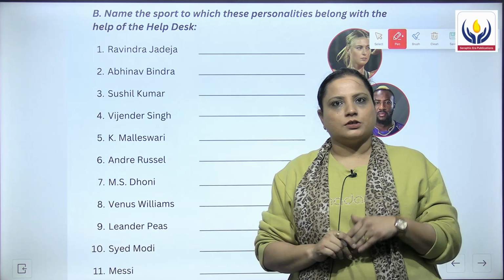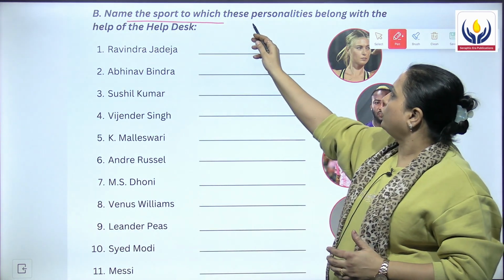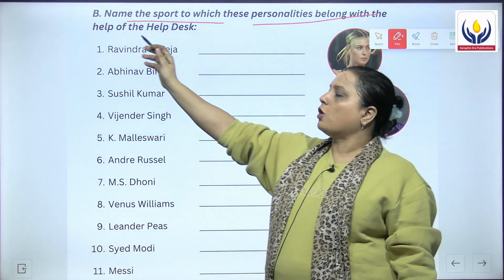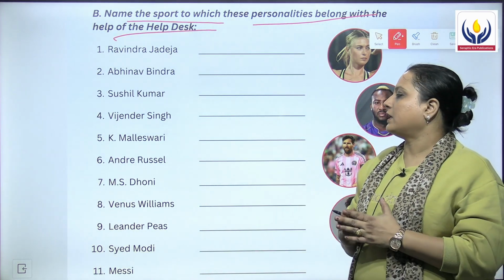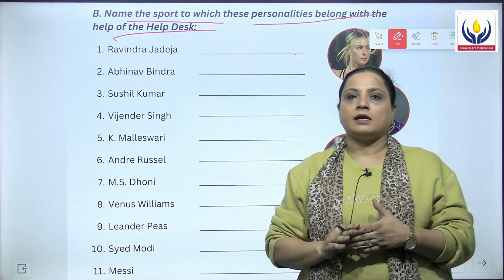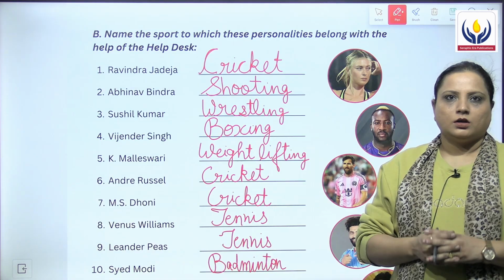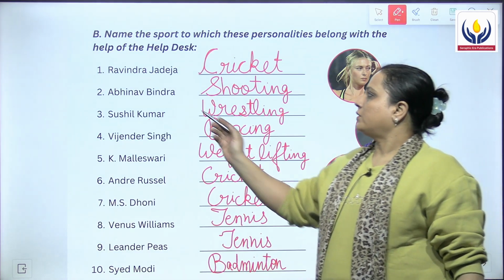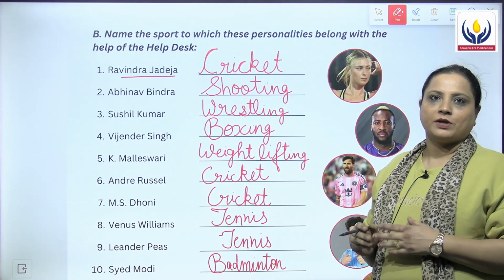Now on this page, they are asking you another question that you have to name the sport to which these personalities belong, by taking the help from the help desk. ये स्पोर्ट्स के नेम हैं, आपको रिस्पेक्टिव स्पोर्ट्स का नाम लिखना है कि ये किस स्पोर्ट से एसोसिएटेड है. तो चलिए करें इसे. The first name is Ravindra Jadeja, and he is from the Indian cricket team, hence the